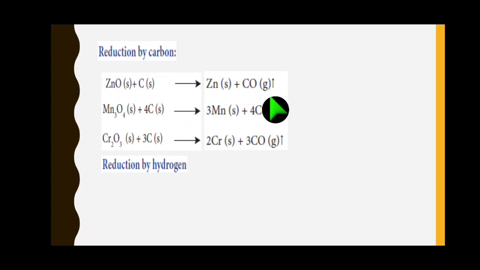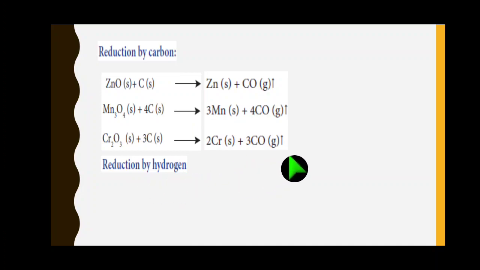Removal of oxygen or addition of hydrogen, or oxidation number decreases and gain of electron. Any one point is placed here. Here oxygen is removed and oxidation number decreases, +2 to 0. Zinc +2, here zinc 0. In the same manner we have manganese oxide and chromic oxide also, right? Oxygen is removed, metal oxide turns to metal. That is called reduction. Reduction is done by the carbon reducing agent.